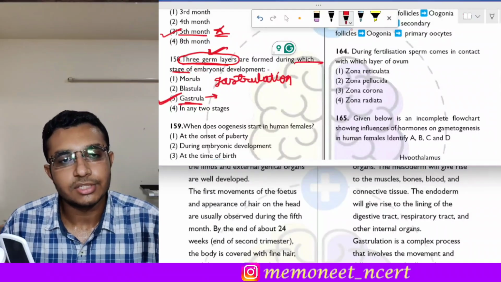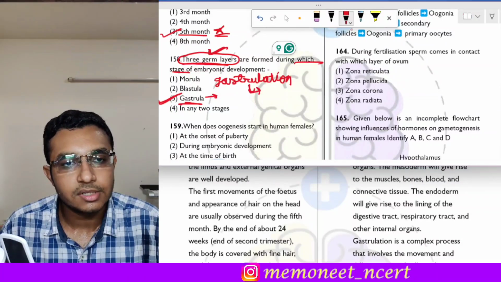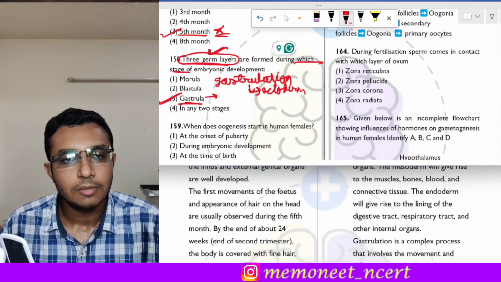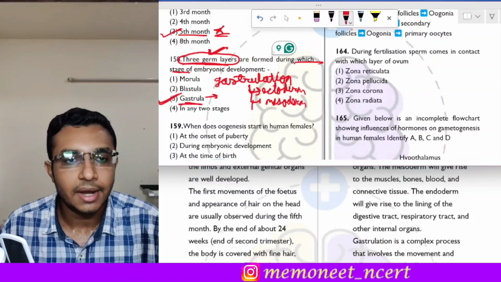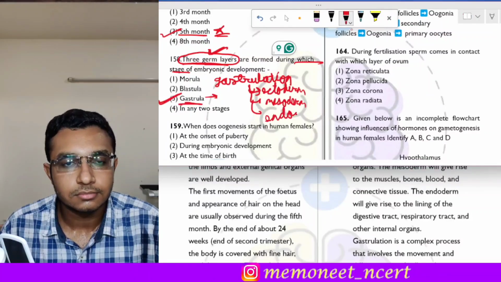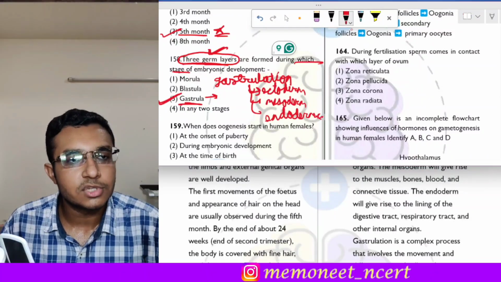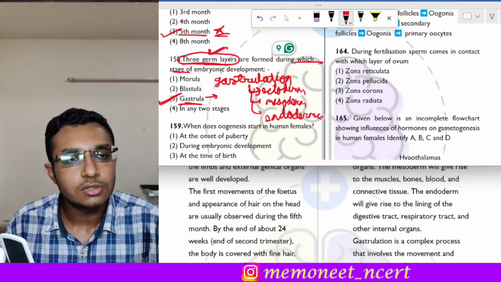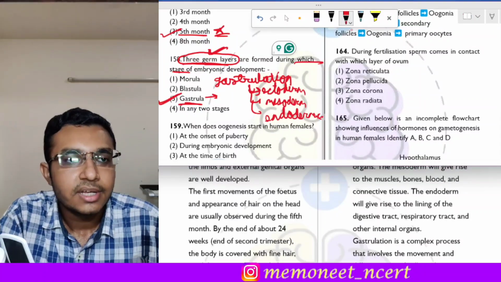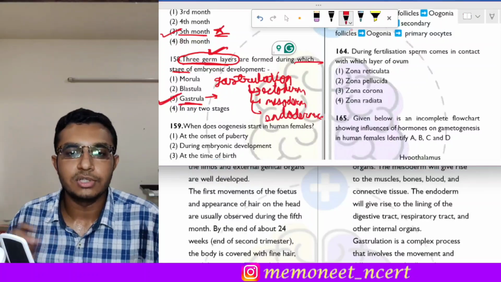During the process of gastrulation, the embryo divides itself into 3 germ layers, that is ectoderm, mesoderm and endoderm. So this process of formation of 3 germ layers occurs during gastrulation. During the stage of gastrula the 3 germ layers are formed. So the correct answer of this question is option 3.